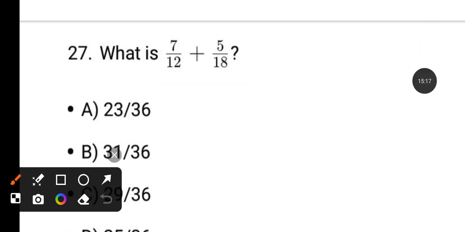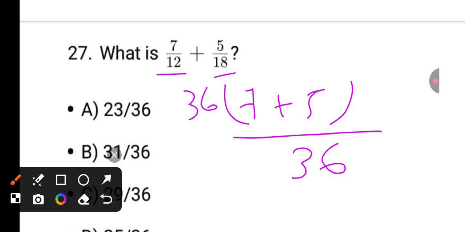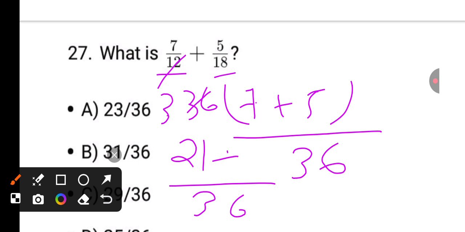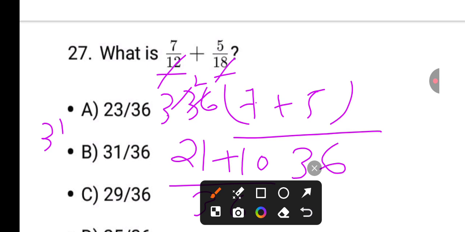See here, 12 and 18, LCM is 36. It is 7 plus 5, it is 36. Okay. Now next step is 12, it is 3 times. 3 into 7 is 21, plus 12 2 times, 2 into 10. It is 31 by 36. 31 by 36. This is the answer.